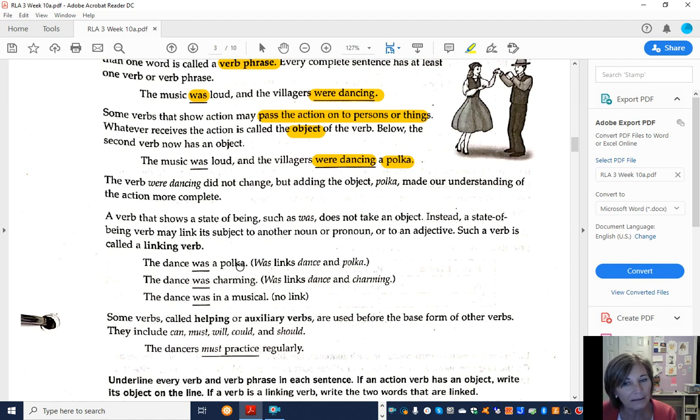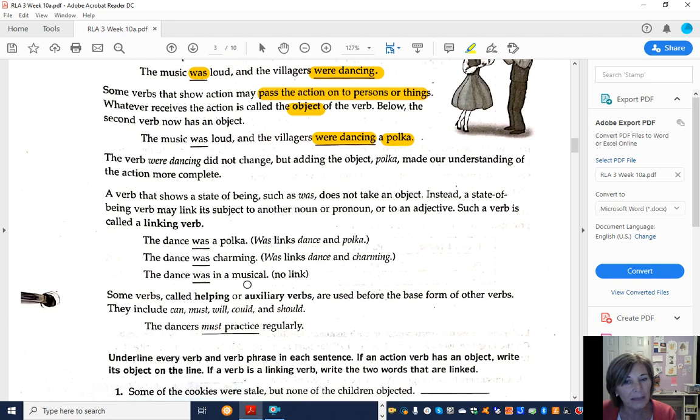The dance was a polka. The polka is renaming dance. It's a noun. The dance was charming. This is describing the dance. This is an adjective. The dance was in a musical. This is not linking. This is just explaining. It's just a prepositional phrase.